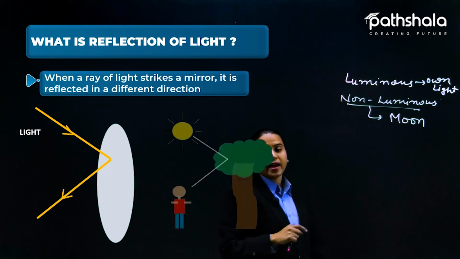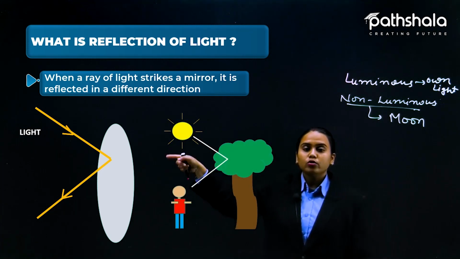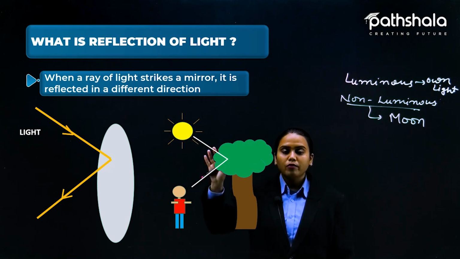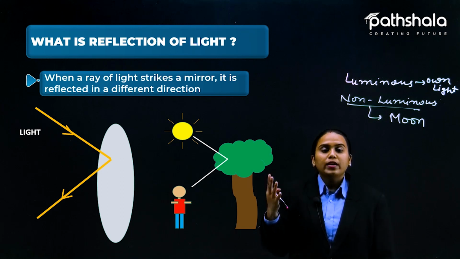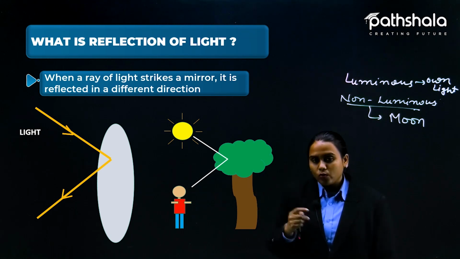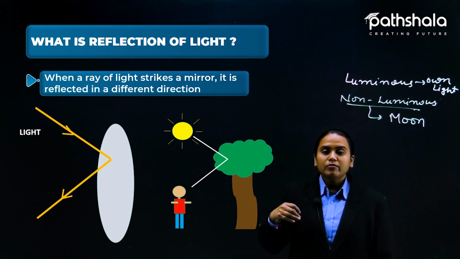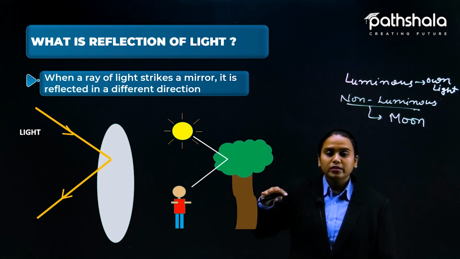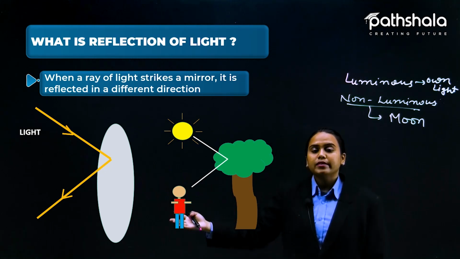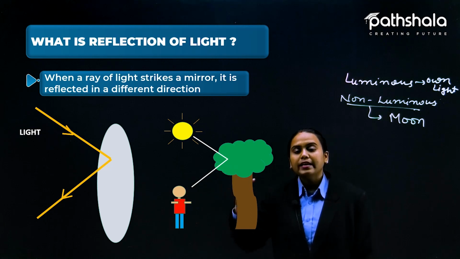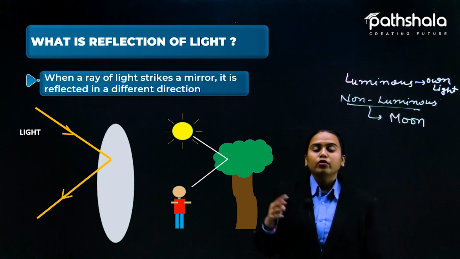Likewise here, one more diagram. You know that the sun is throwing light on our planet, and during sunlight we can see each and every object around us. Let's suppose there is a tree. Light is coming from the sun towards the tree. Now the tree is reflecting the light, and we are receiving the light that is coming out from the tree, and then only are we capable of looking at the tree.